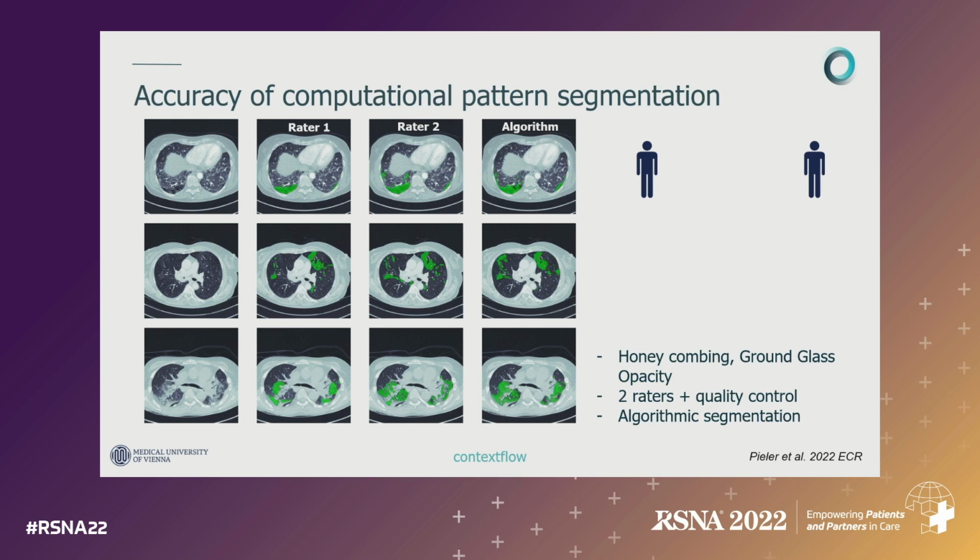How well does an algorithm fare with segmenting these patterns in these patients if the algorithm is trained on a different patient population? The agreement of the readers is about 0.77. Again, these are two raters that did the delineation and went through quality control. The agreement of the algorithm with these readers is in about the same order of magnitude. A little bit better, but essentially on average the same.